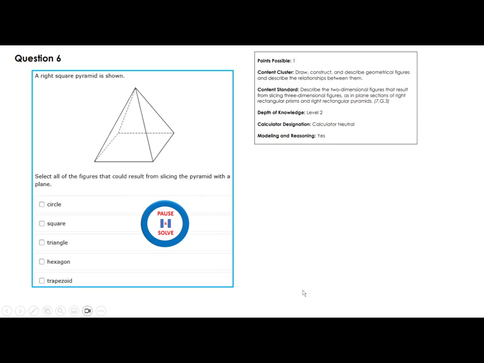A right square pyramid is shown. Select all of the figures that could result from slicing the pyramid with a plane. When you see select all, expect that you have more than one. So now I have several options. If I do like this, plane is parallel to the base, I would get what? Square.